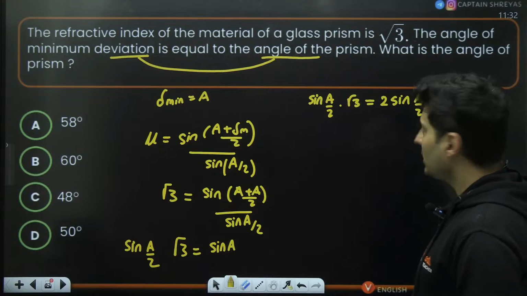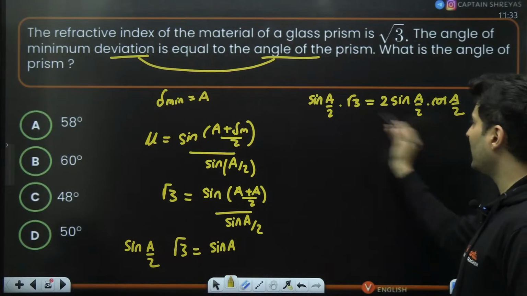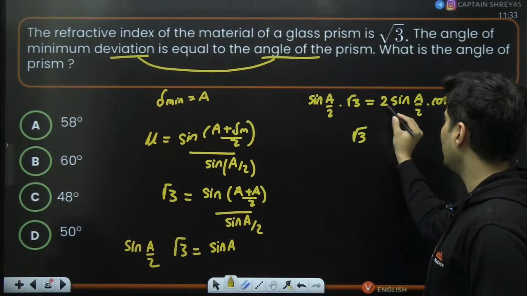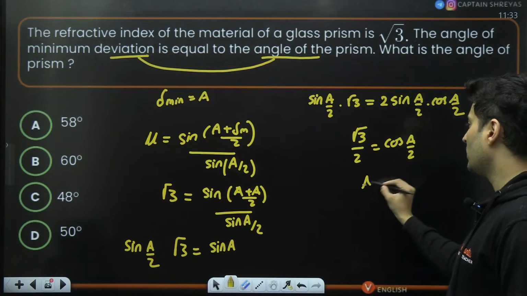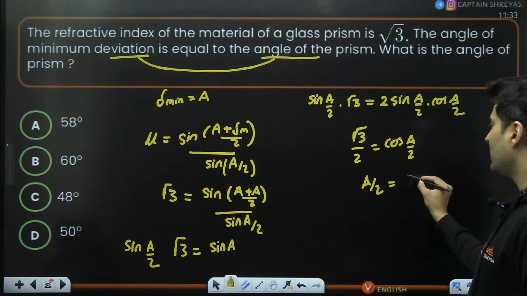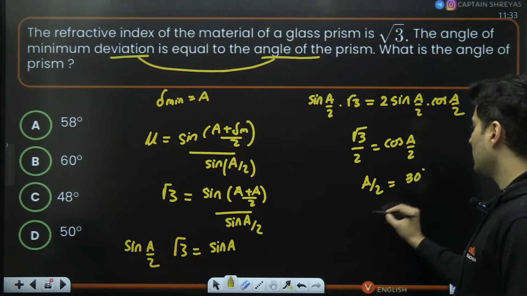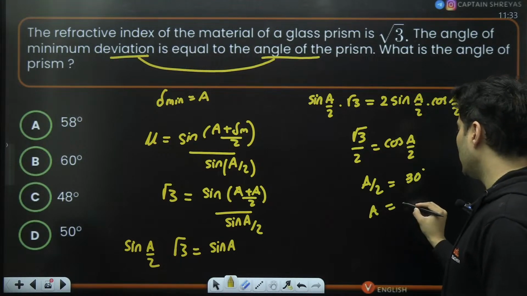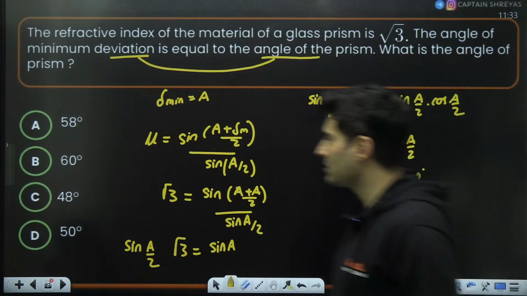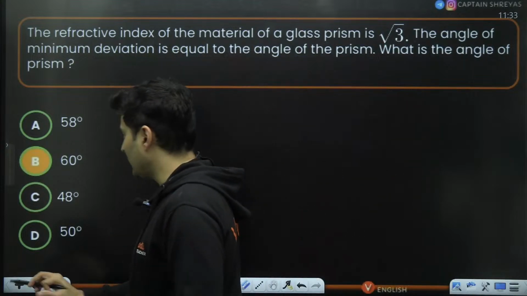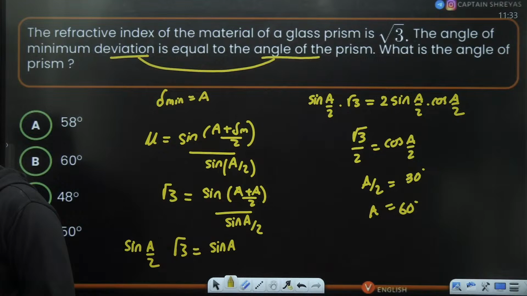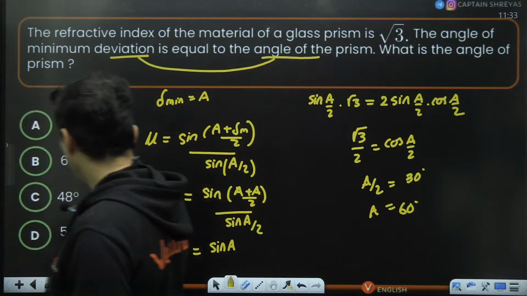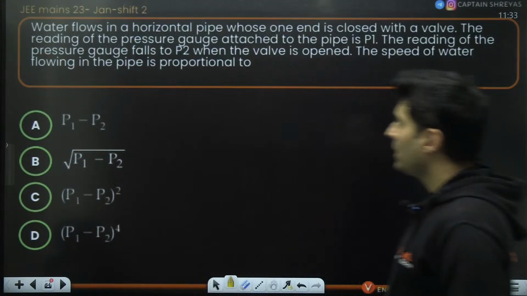Correct? This is 2 sine theta cos theta. Sine A by 2 will cancel. So root 3, that 2 will come down, is cos A by 2. So the angle half will be nothing but 30 degrees. So this will be 2 into 30, which is 60 degrees. So option B is the correct answer. Definitely. Got it, everyone? Awesome. Moving on to the next question.